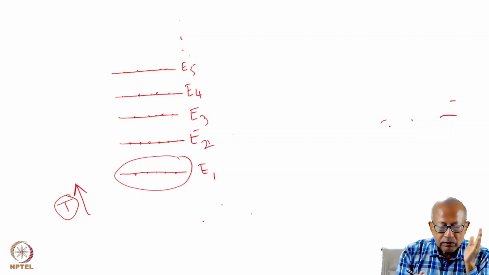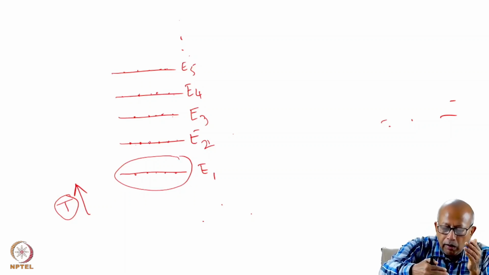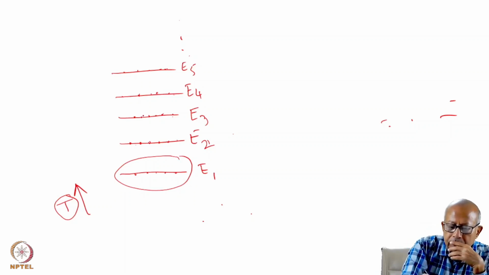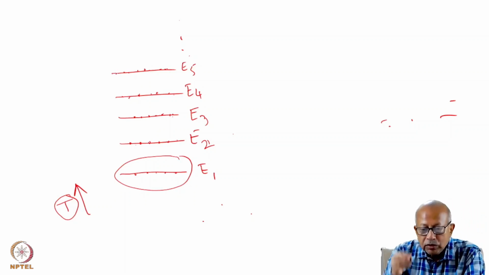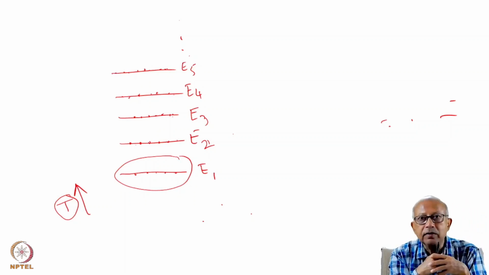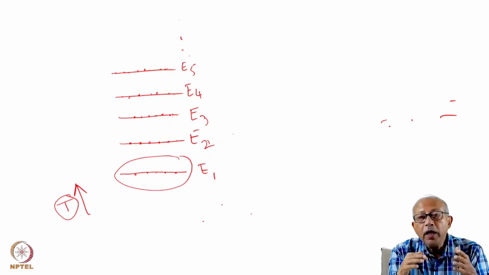Now, once the higher energy states have been fairly populated thermally, you suddenly cool this gas. So when you cool, what will happen?